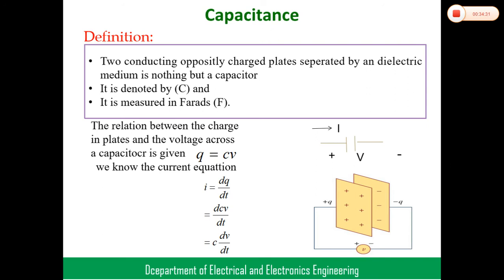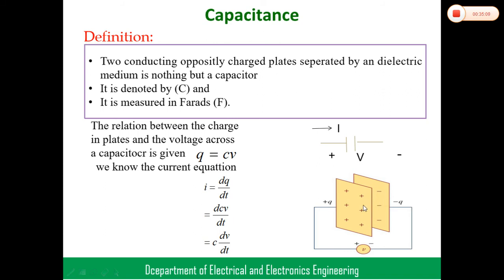So for capacitance, the representation is like this. The voltage across the capacitance is V, and the current passing through the capacitance is i. It is denoted by C, and the unit for capacitance is farads. What is meant by the definition? Here I have drawn two plates. This is a positively charged plate, and this is a negatively charged plate.